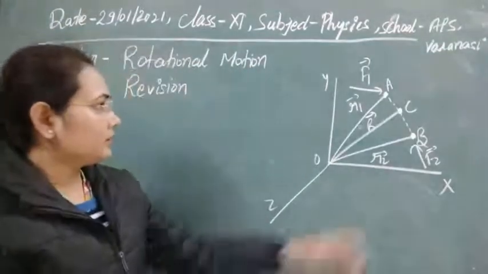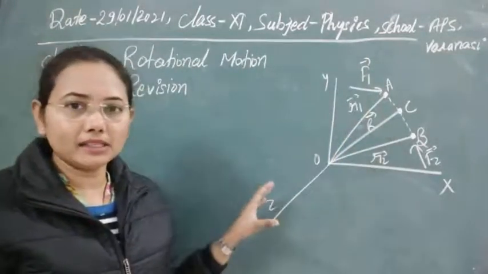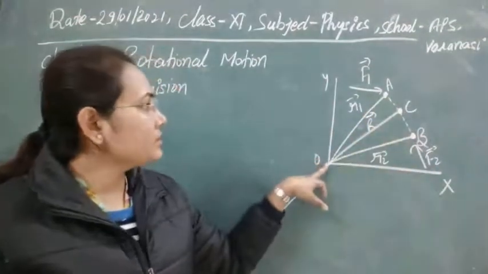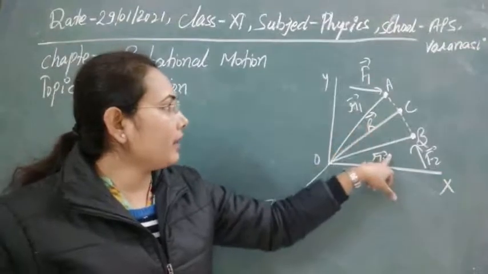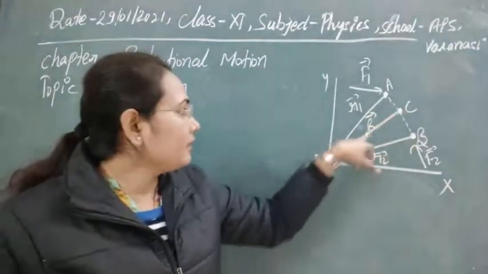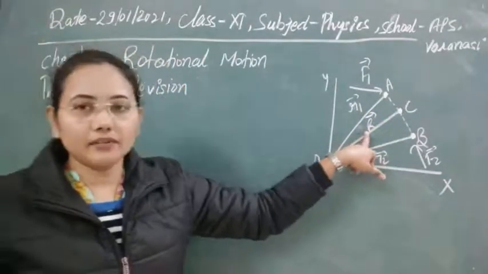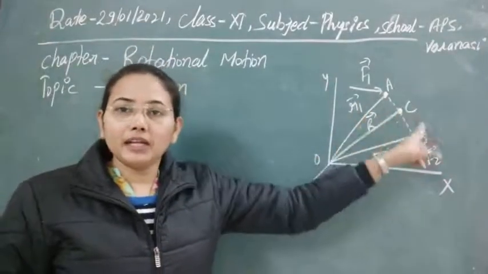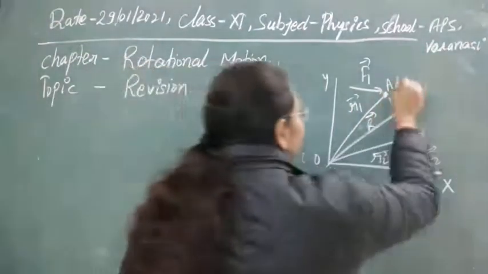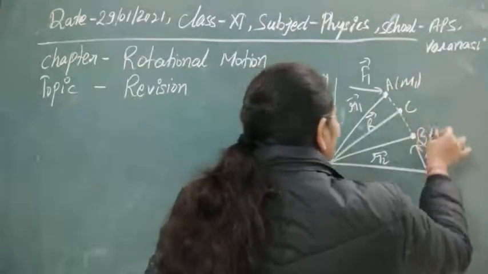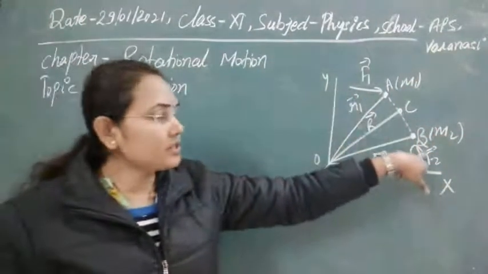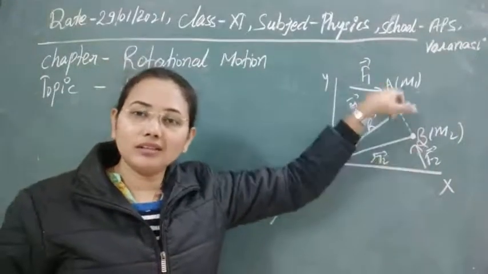Here we have taken a two particle system, made up of two particles A and B, with positions from the origin R1 and R2. Suppose we take a point C as the center, with position vector R. We have to prove that we can take the whole mass concentrated at this point. Suppose the mass of particle A is M1 and the mass of B is M2. Now suppose F1 and F2 are the external forces acting on these two bodies.